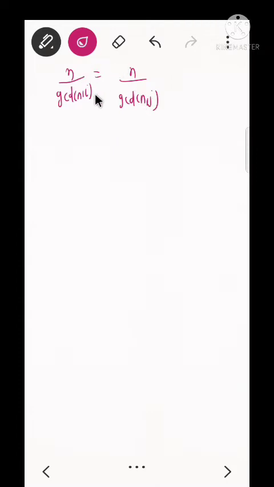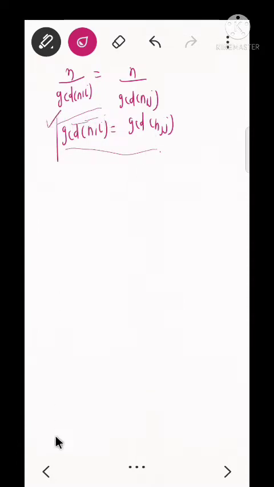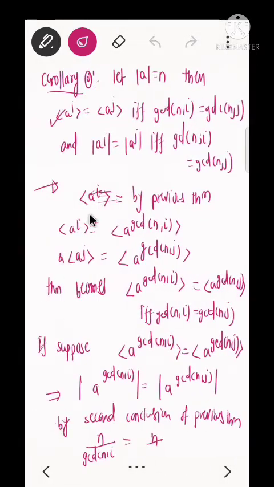So n cancels, which gives gcd(n,i) equal to gcd(n,j). Okay, so the first part has been proved, P implies Q. Now we will show that Q implies P.